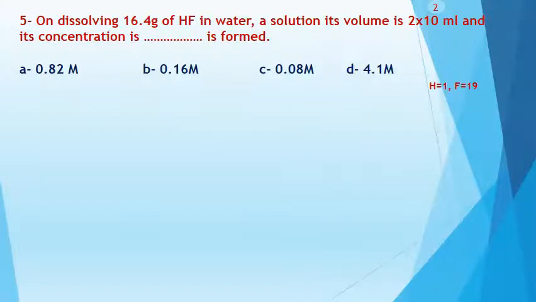Number 5, on dissolving 16.4 gram of hydrogen fluoride, HF, in water, a solution is formed. Its volume is 2 multiplied by 10 power 2 milliliters, and its concentration is asked. Now he asks you about the molarity. As he gives you the volume, if I have the volume, I can calculate the concentration by using the molarity. And he gives you the molar mass of hydrogen equal 1 and fluorine equal 19.